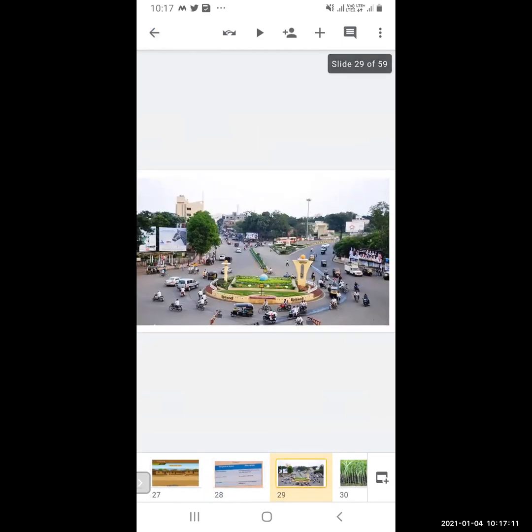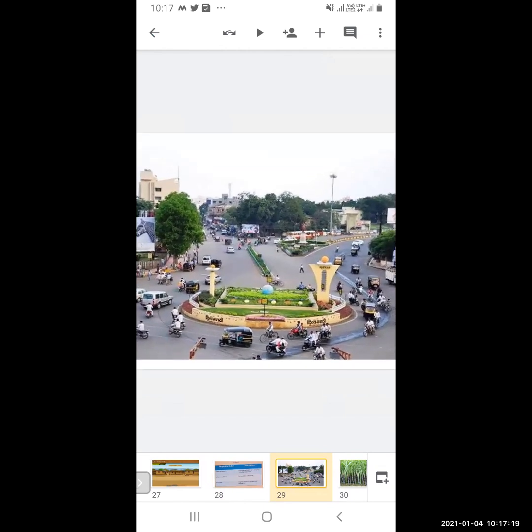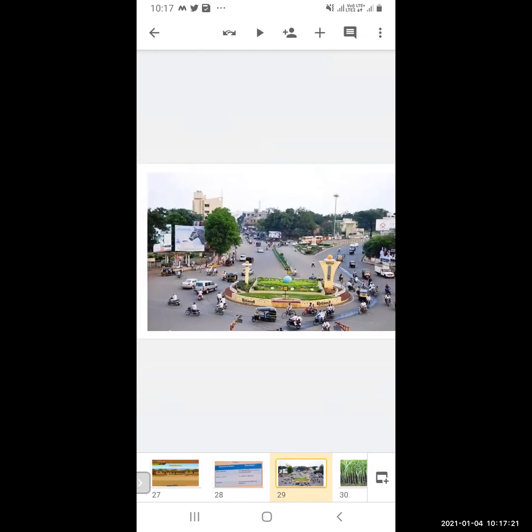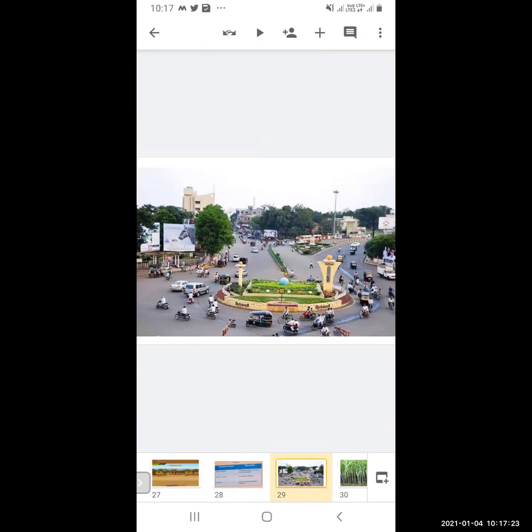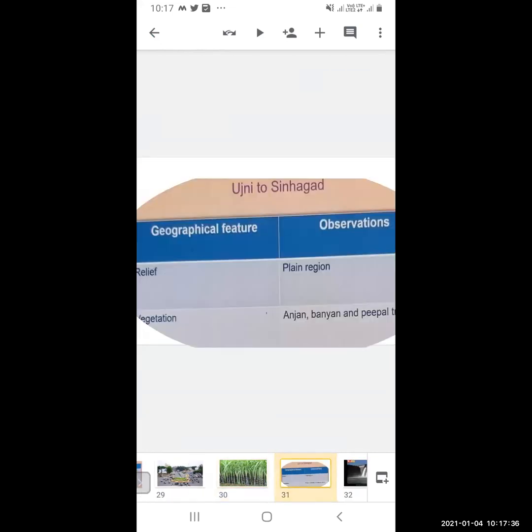Now you can see the picture. This is the picture of Solapur city. You can see there are very wide roads. You can have a look at this. This is Solapur city. Now this is the sugarcane field. These are the sugarcane, and in Solapur you can find sugarcane fields everywhere.